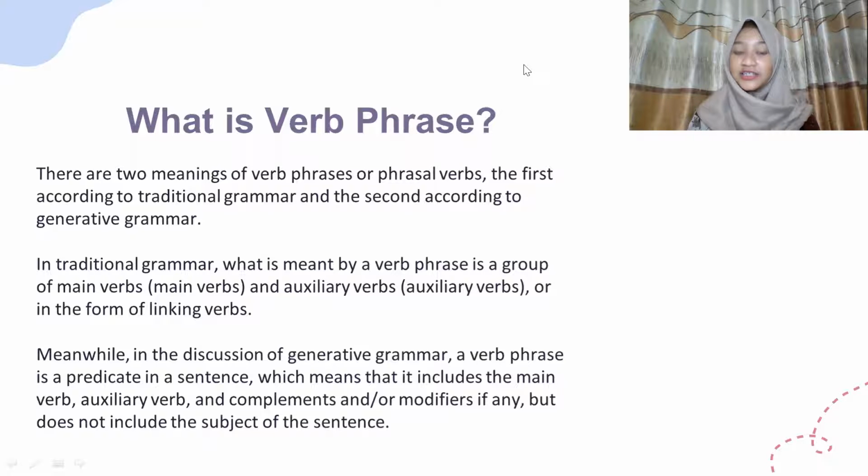Meanwhile, in the discussion of generative grammar, a verb phrase is a predicate in a sentence, which means that it includes the main verb, auxiliary verbs, and complements and/or modifiers, if any, but does not include the subject of the sentence.